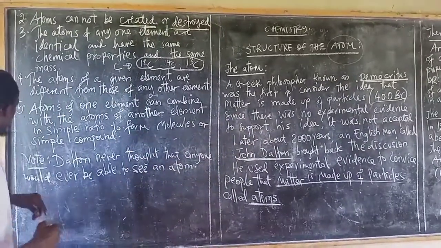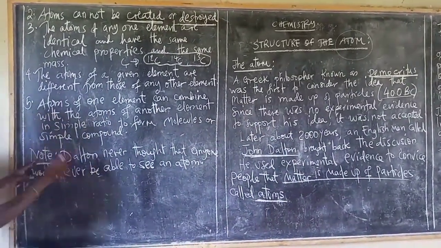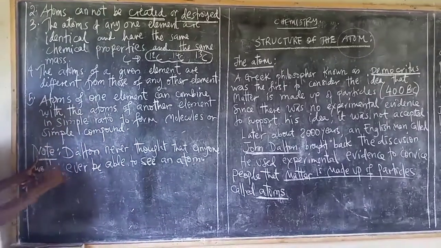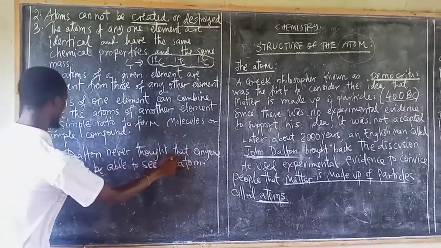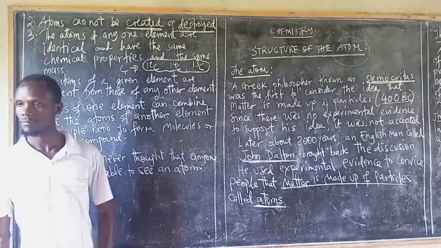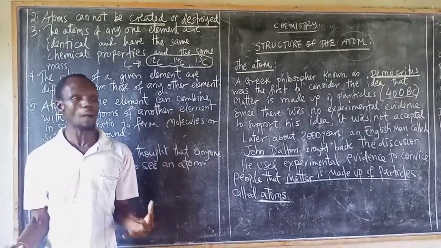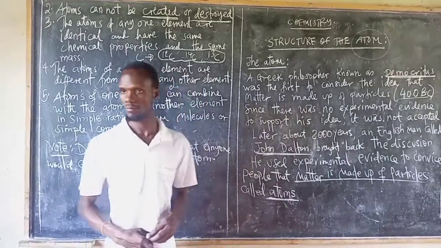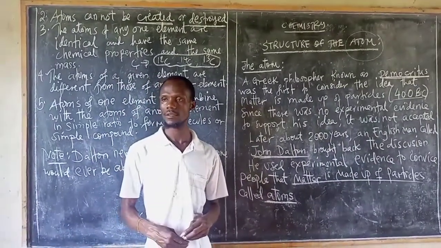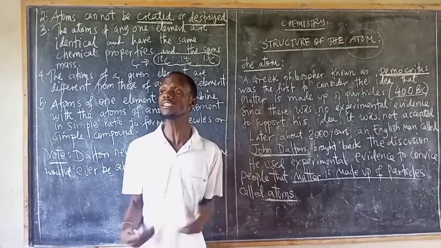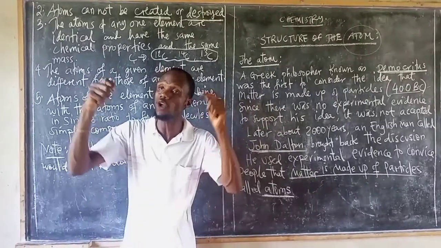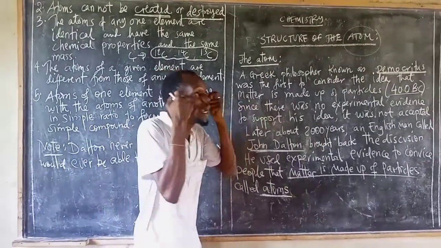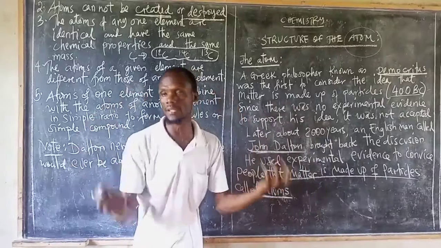Then, note, Dalton never thought that anyone would ever come and see an atom. He thought these teeny particles cannot be seen by our naked eyes or by using anything.